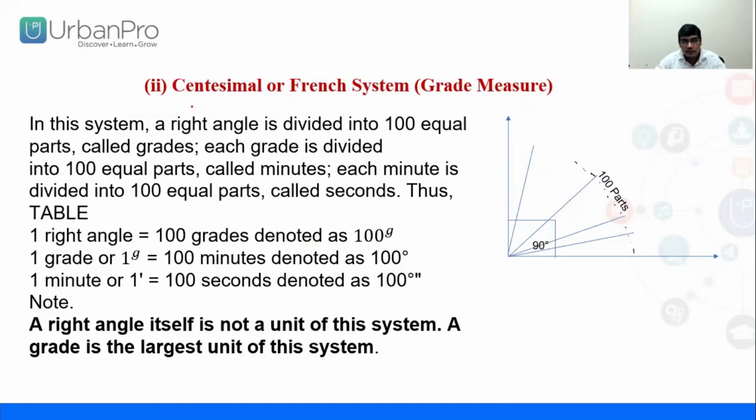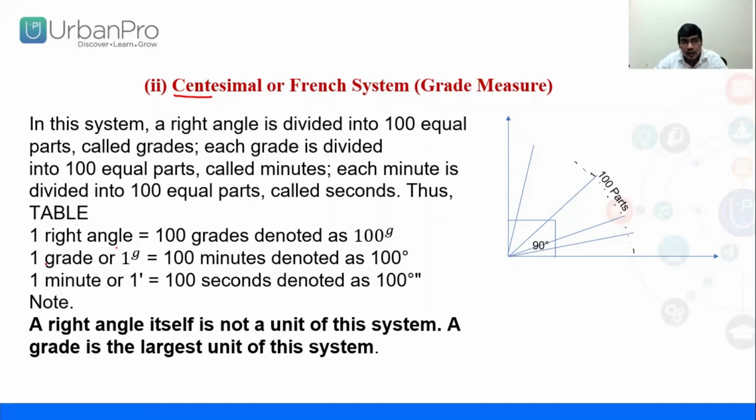Now, centesimal. Do you know? Have you seen this word anywhere? Yes. Cent means what? We used to use percentage. What is the meaning of per? It means divide. Cent means 100. Centesimal means you are dividing particular things into 100 parts. So mathematicians took one quadrant and divided it into 100 parts. They took the right angle, divided it into 100 parts, and each part of them is known as grade. And grade is basically indicated by a power of G on any number, any value.